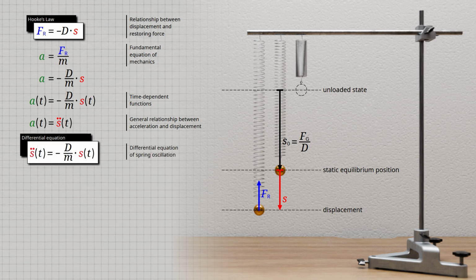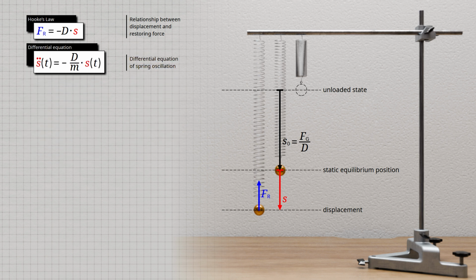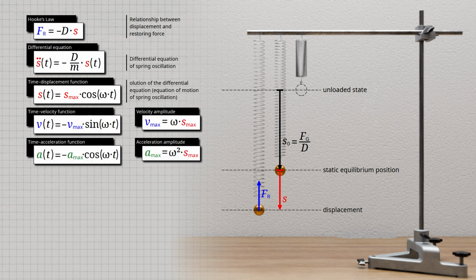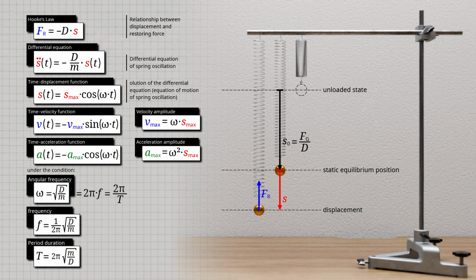We now see that the same differential equation results as for the horizontal spring pendulum. Consequently, the solution of this differential equation in the form of the displacement function is the same. The vertical spring pendulum is therefore described by the same equations of motion as the horizontal spring oscillation. In particular, the oscillation frequency and the period result in exactly the same way. Therefore, it does not matter for the description of oscillating spring systems whether the spring oscillates vertically or horizontally.